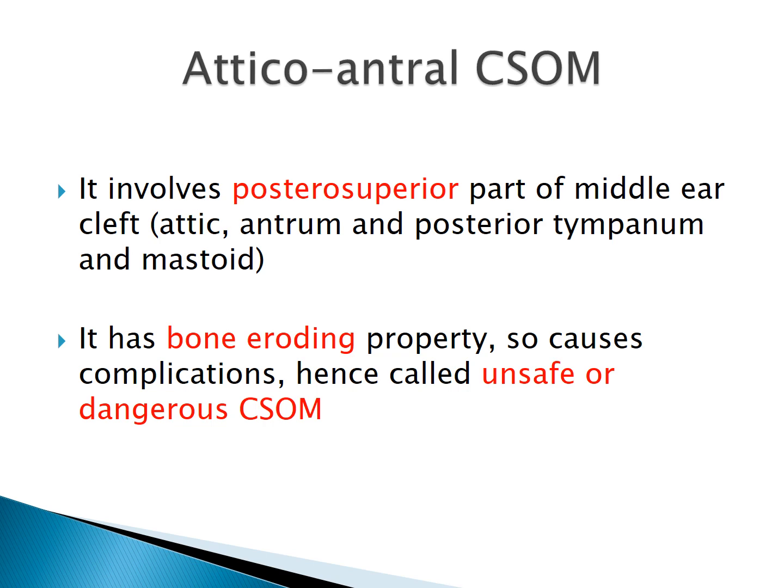Atticoantral type of CSOM involves the posterosuperior part of the middle ear cleft. That is the attic, antrum, the mastoid air cells, and the posterior tympanum. So if you remember the previous figure that I showed you of the middle ear cleft, the anteroinferior part is the area around the eustachian tube, and the posterior part of that cleft includes the attic, the antrum, the mastoid air cells. So if the posterosuperior part is involved, then it is atticoantral disease.